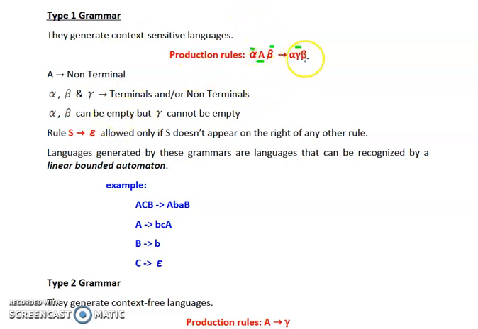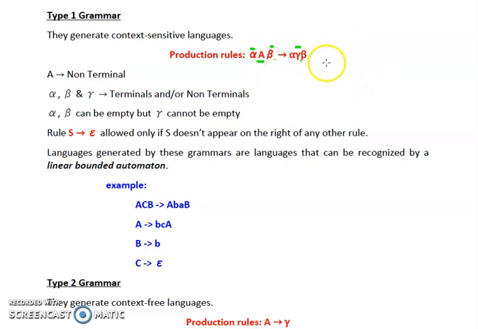Now, one thing to be noted here is that alpha and beta can be empty, but gamma cannot be empty. That means we can have epsilon in place of alpha, epsilon in place of beta, but in place of gamma, epsilon cannot be there. So by this particular rule, we can say that on the left hand side of the grammar, since A is present, a single non-terminal should always be present in our production rule.